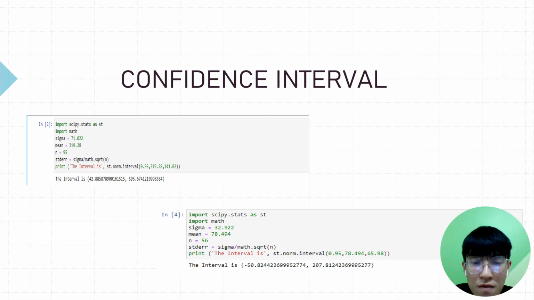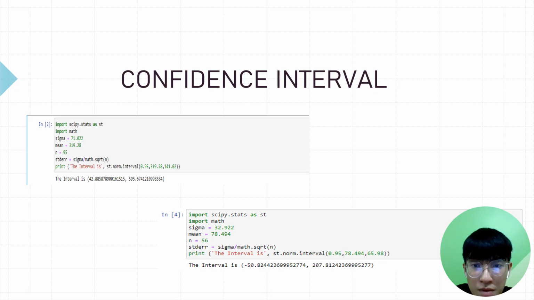Next would be the confidence interval. For the average sales for the consumer segment, we are 95% confident that the true average sales value lies within the confidence interval of 42.89 to 595.67. The population mean would be 223.73. Since the population mean of 223.73 is within this confidence interval, it provides strong evidence that the sample data is consistent with the population.